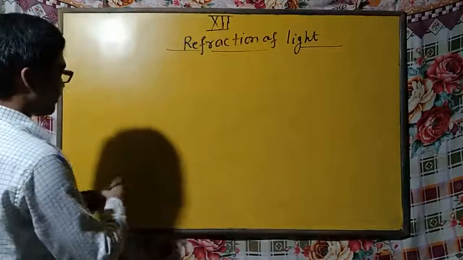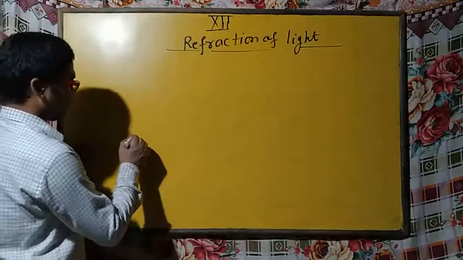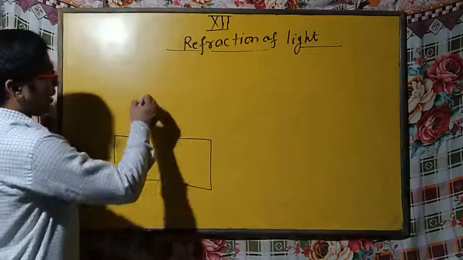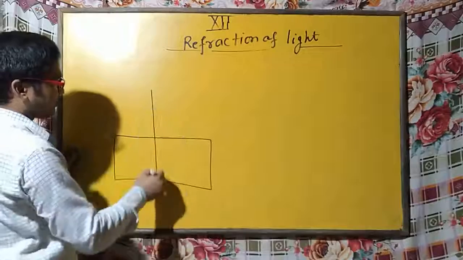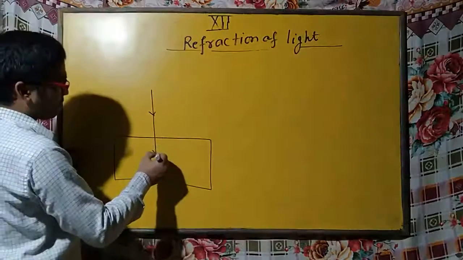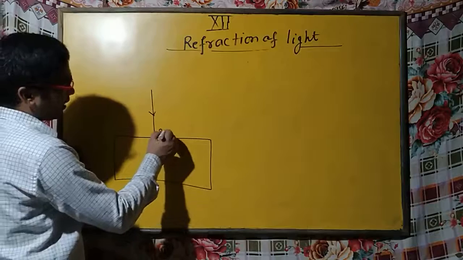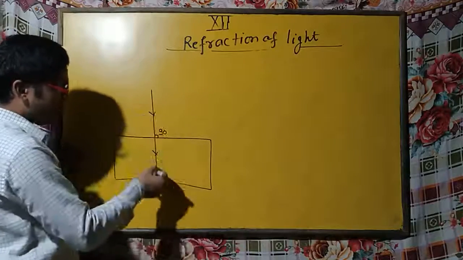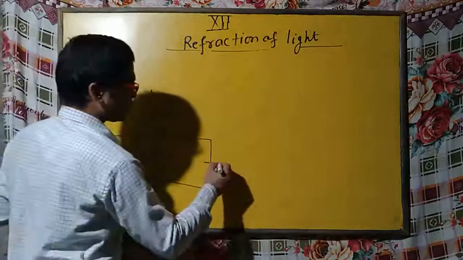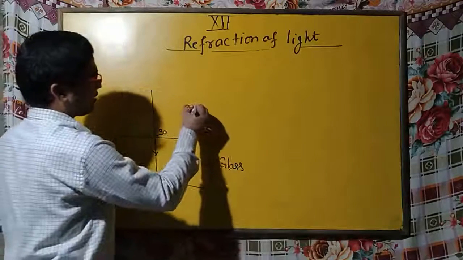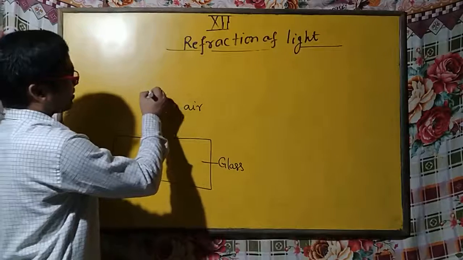So let us discuss some interesting cases. Suppose this one is the glass slab, and the light ray travels like this. You can see when it enters the medium at an angle of 90 degrees, it does not deviate from its path. So this one is glass, this is air, and this one is the light ray.